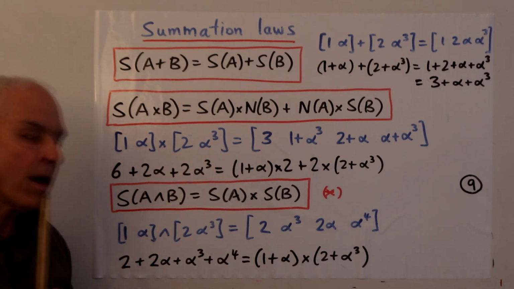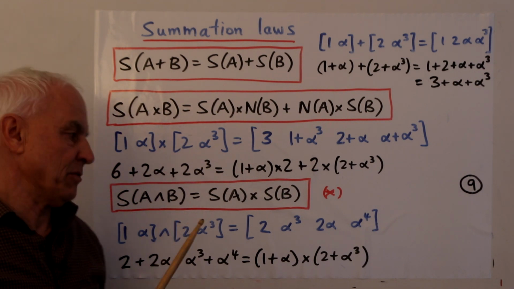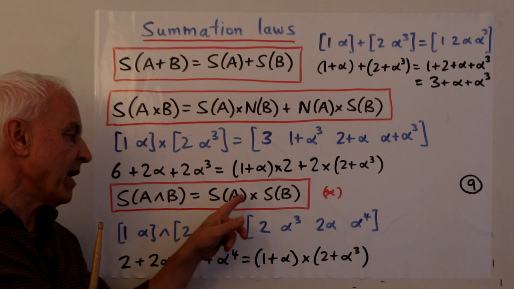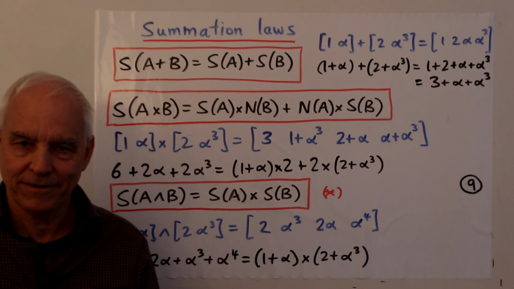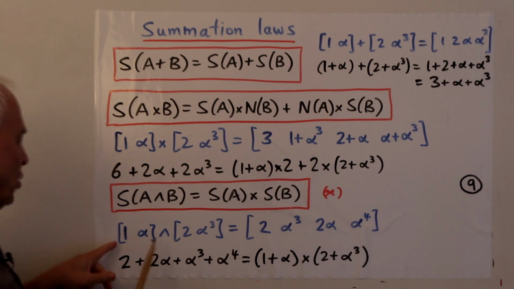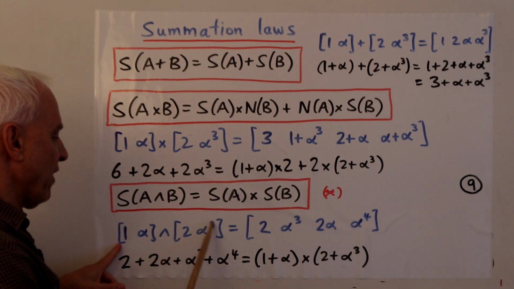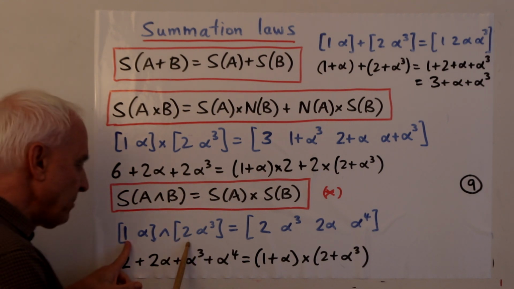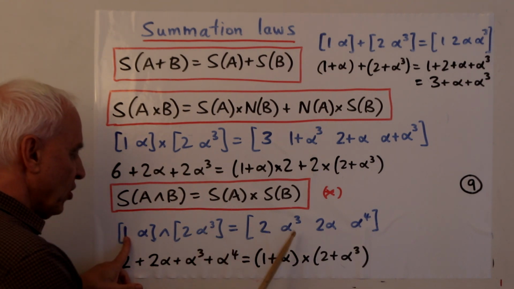And now, S of A caret B. The claim is that S of A caret B is S of A times S of B. So if we use the same guys here, 1 alpha caret 2 alpha cubed. To caret something, we have to take products. So 1 times 2 is 2. 1 times alpha cubed is alpha cubed.